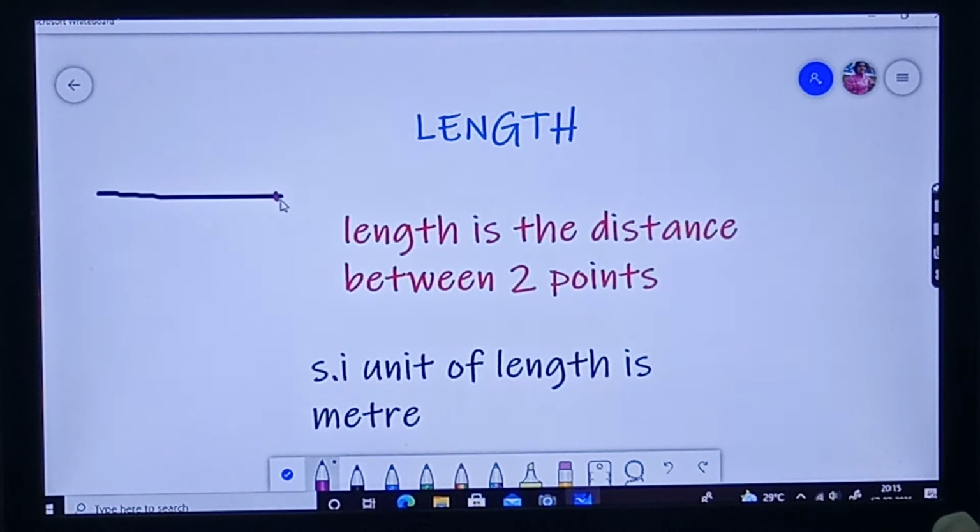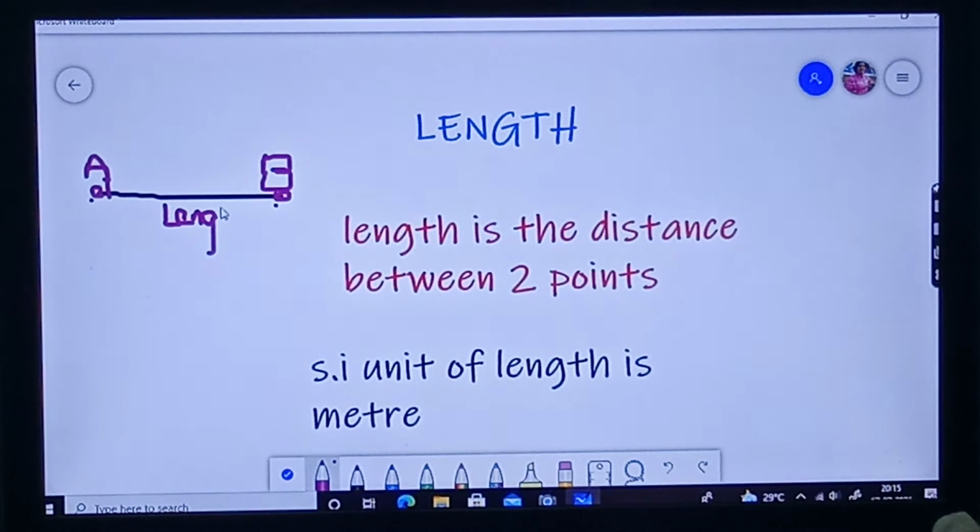This is the point and this is another point. I have given this point the name A and this point B. Now the distance between this A and B is what? The length. Distance between 2 points is length.